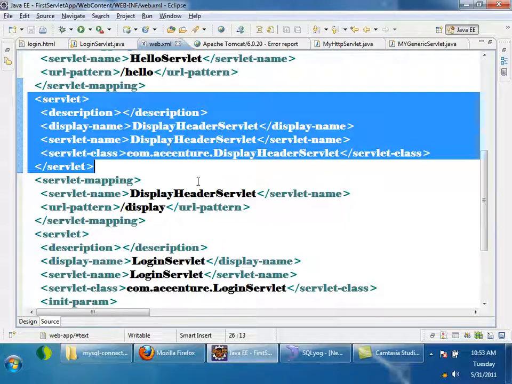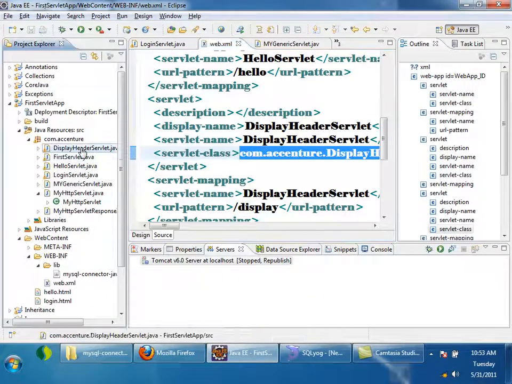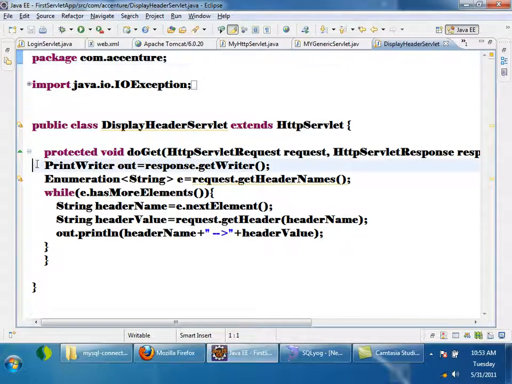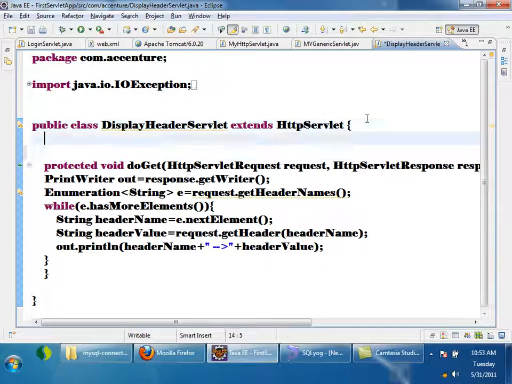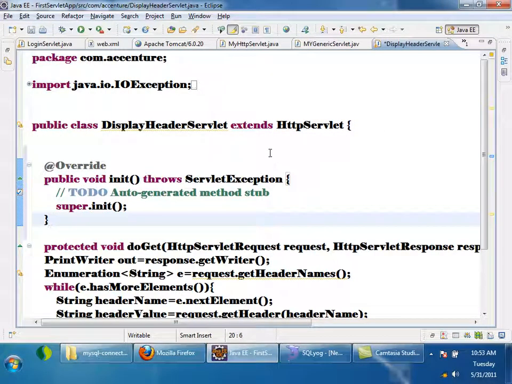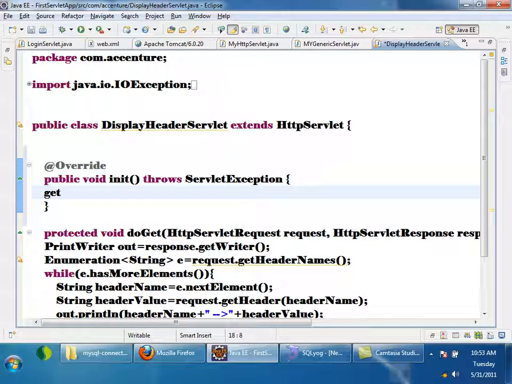So see here, display header servlet, right? Let me open the display header servlet class. This is a servlet, another servlet. Let's assume that I want another database connection also inside it. So I can write init method, and here I can say getServletConfig.